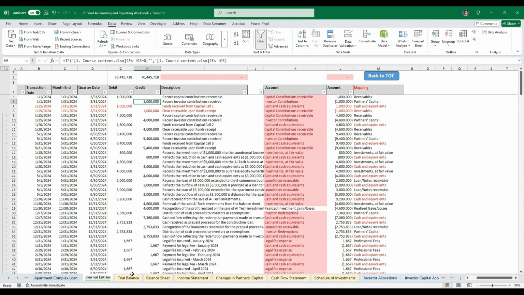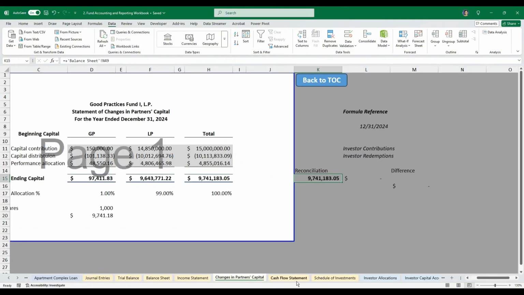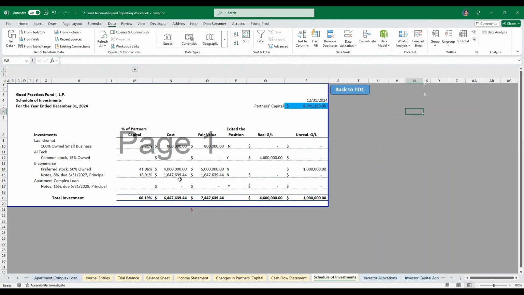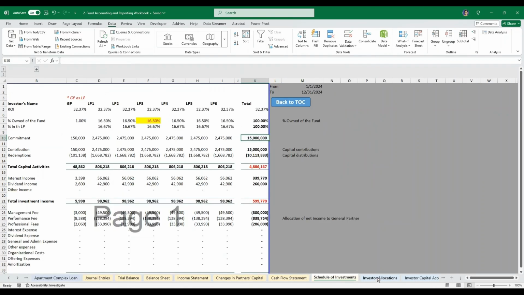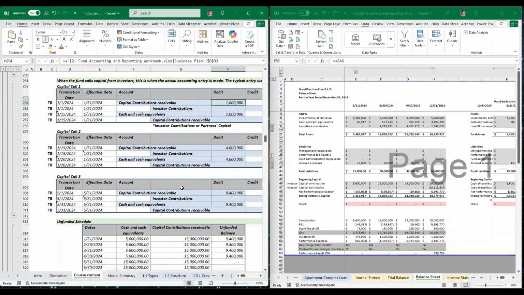Then we book the entries, then the numbers reflect on the balance sheet, change in partners' capital, and cash flow. These are the capital contributions, cash flow from financing activities, and the $9.4 million here, and the total capital contributions. And then these are the numbers reflected on our investor allocations and the capital account statement. Next, we're going to book our investment entries.